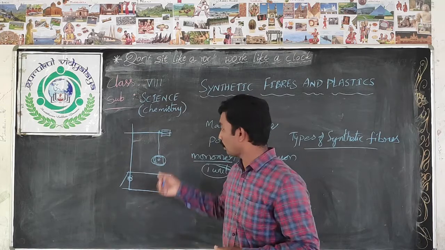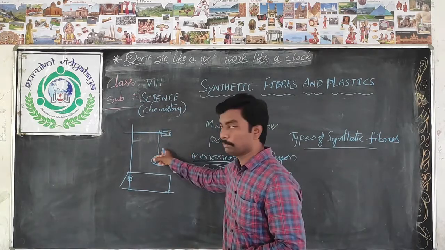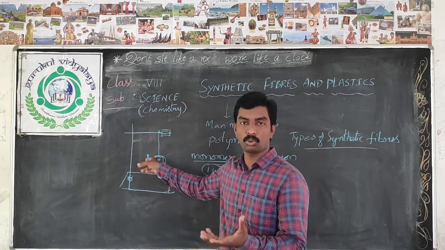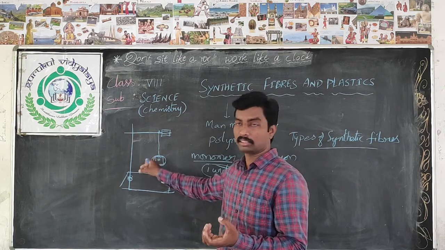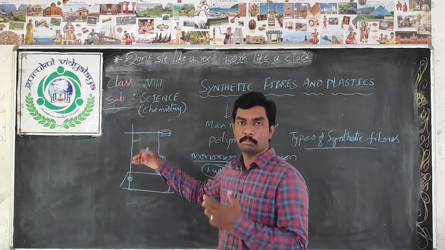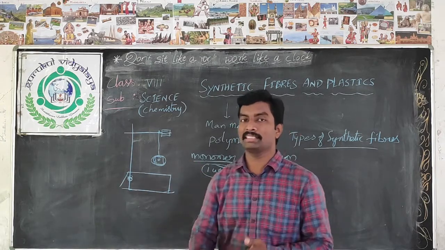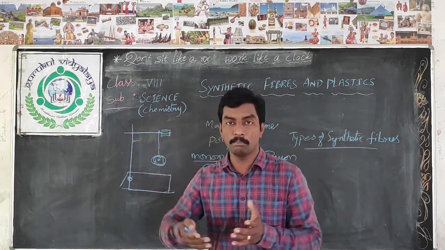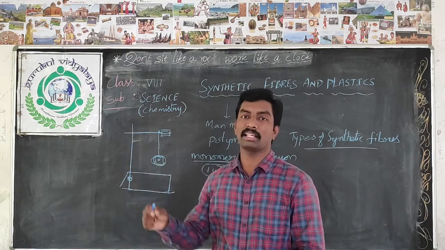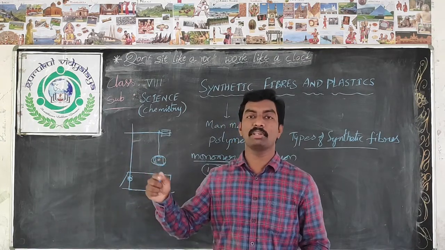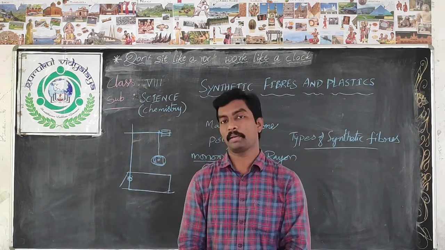Suppose you tie a cotton thread and place a 50 gram weighing stone, or a 1 kg weighing stone. Can it bear the weight? According to the weights, how the thread bears them, we can understand which thread has more strength.